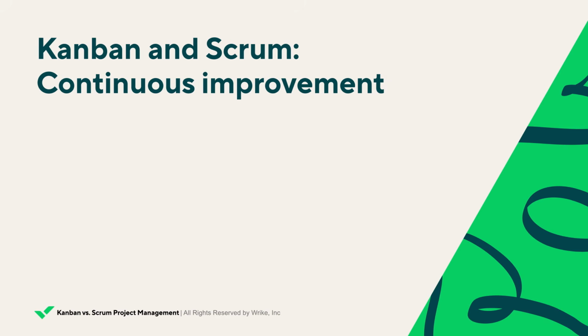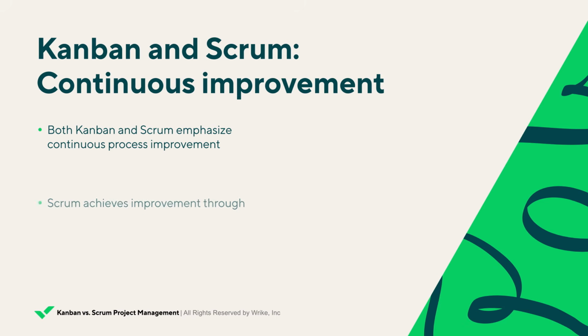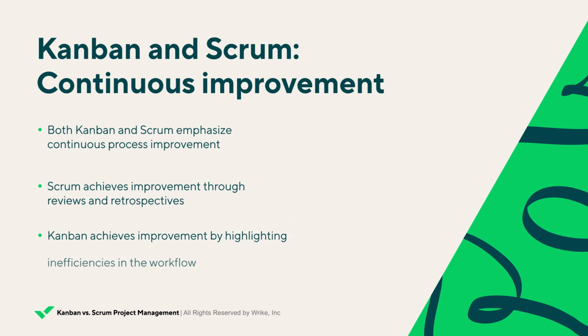While very different from one another, both Kanban and Scrum emphasize continuous process improvement, an original tenet of the Agile Manifesto. While Scrum does this explicitly through reviews and retrospectives, Kanban process improvement is more implicit. Through its very nature, Kanban highlights inefficiencies in the workflow, enabling teams to understand where and why bottlenecks and hiccups occur. Let's explore more differences and similarities between Kanban and Agile Scrum.